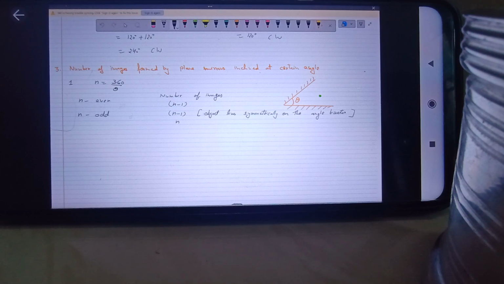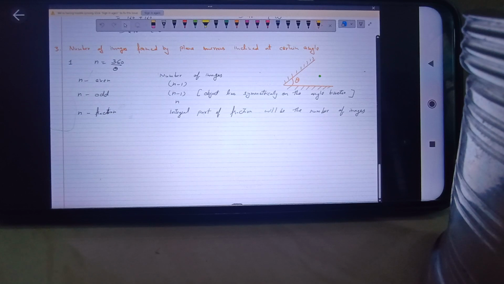Okay. If n comes out to be a fraction, you do the calculation and you get n as a fraction, then the integral part of the fraction will be the number of images. Okay. Is this point clear to everyone?